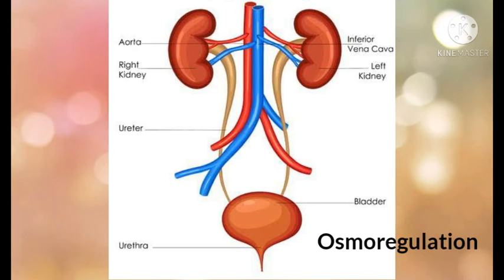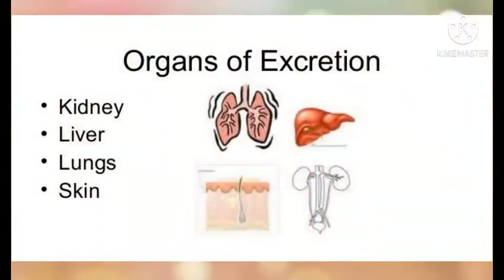So, which are the organs that remove waste products from the body? Lungs, skin, kidneys and liver. Lungs help to remove carbon dioxide, which is produced as a result of respiration, from the body. Skin removes waste from the body in the form of sweat.